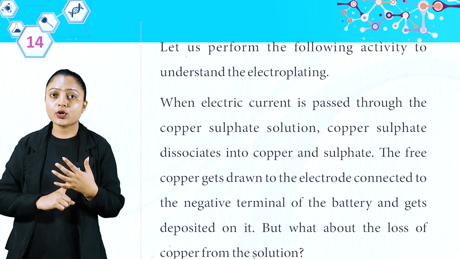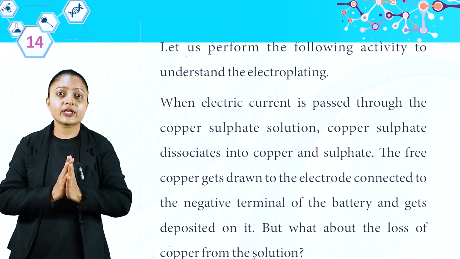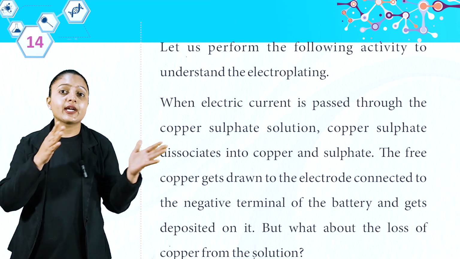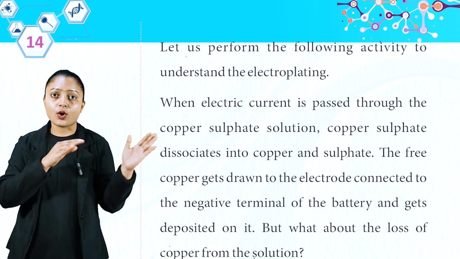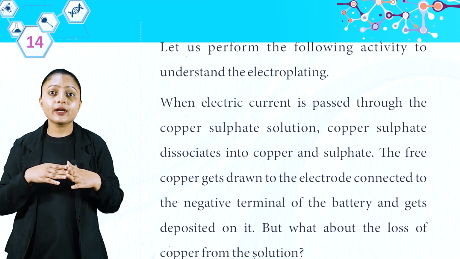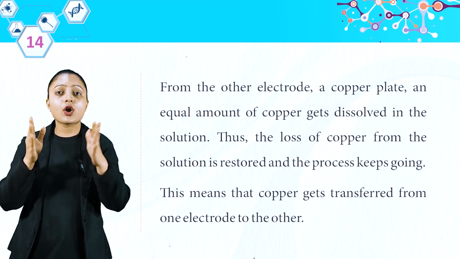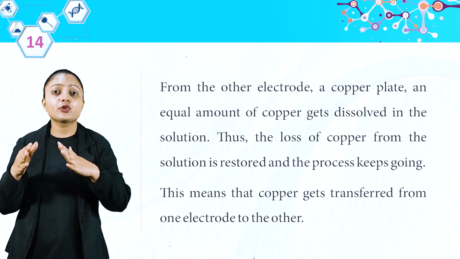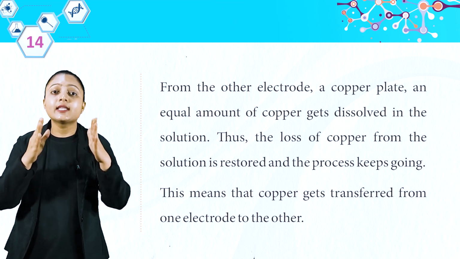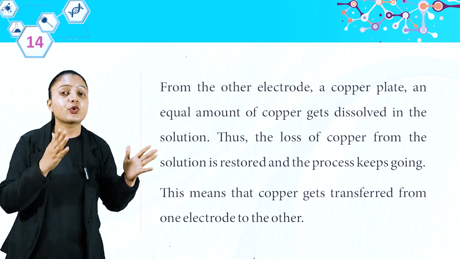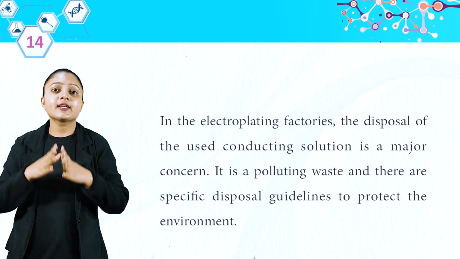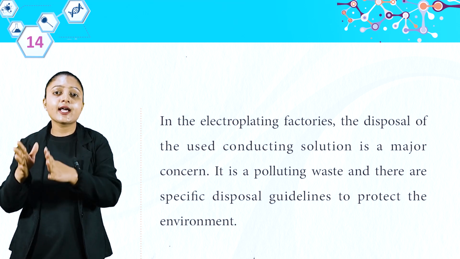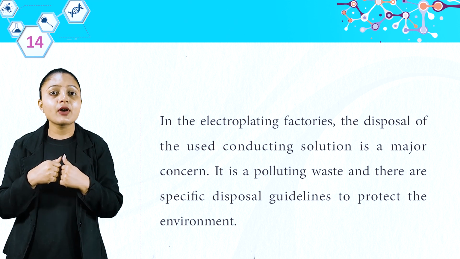When electric current is passed through the copper sulfate solution, copper sulfate dissociates into copper and sulfate. The free copper gets drawn to the electrode connected to the negative terminal of the battery and gets deposited on it. But what about the loss of copper from the solution? From the other electrode, a copper plate, an equal amount of copper gets dissolved in the solution. Thus, the loss of copper from the solution is restored and the process keeps going. This means that copper gets transferred from one electrode to the other. In the electroplating factories, the disposal of the used conducting solution is a major concern. It is a polluting waste and there are specific disposal guidelines to protect the environment.